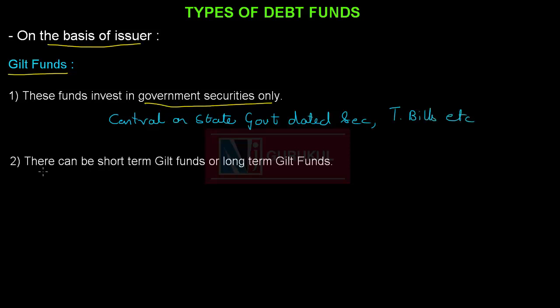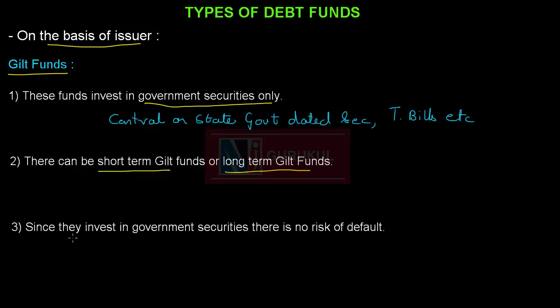etc. There can be short-term gilt funds or long-term gilt funds. Short-term gilt funds invest majorly in short-term securities of government, and long-term gilt funds invest majorly in long-term government securities. Since they invest in government securities, there is no risk of default.